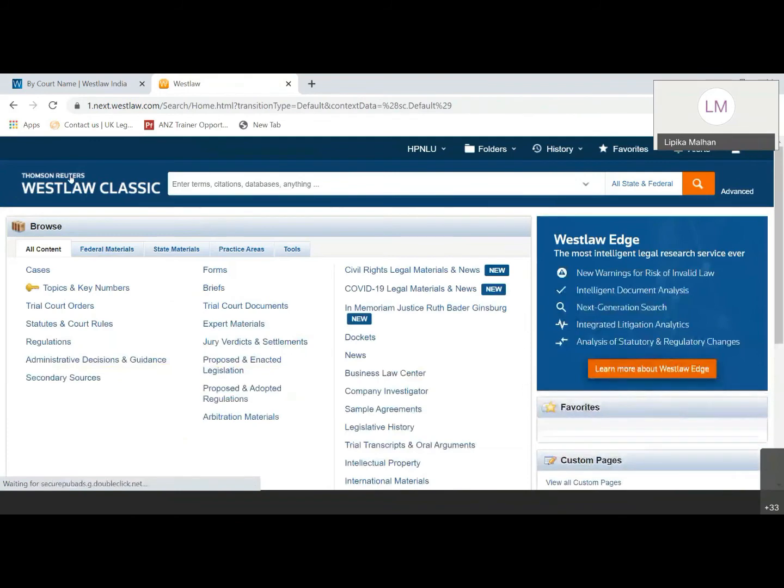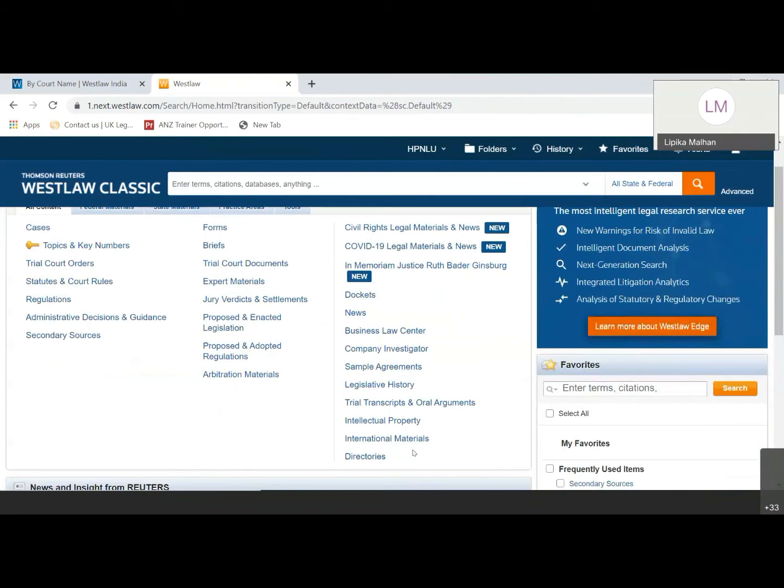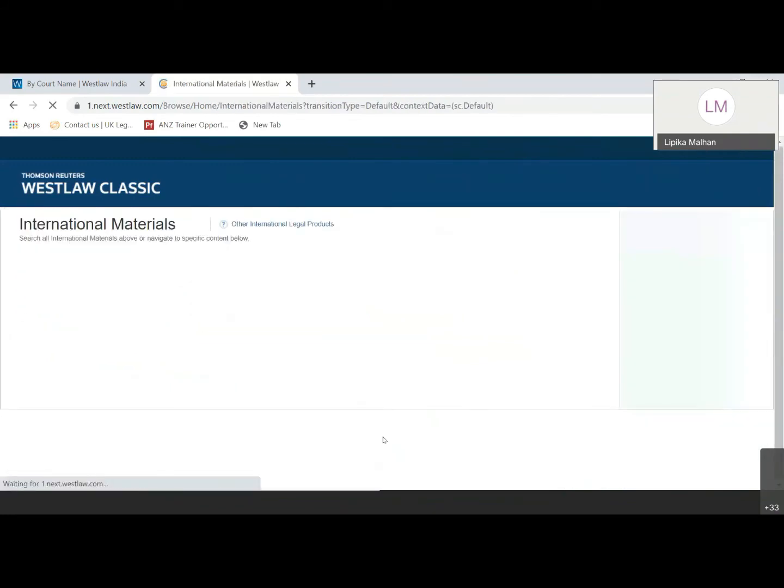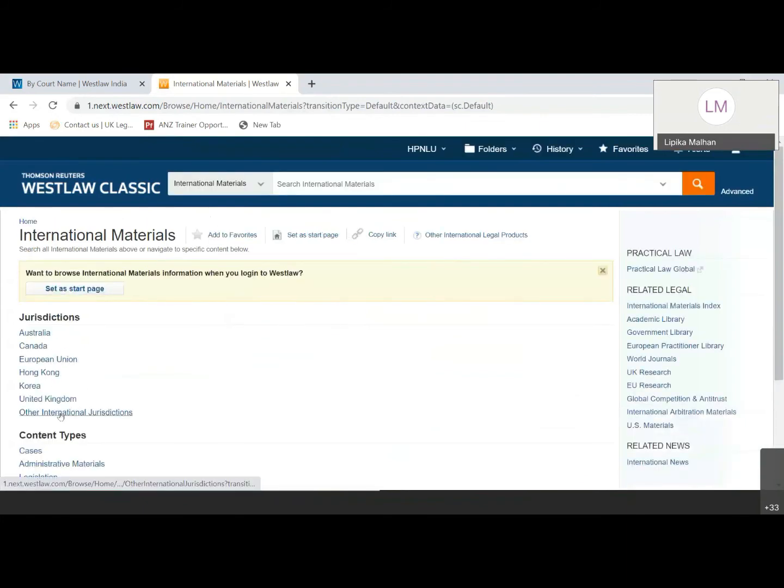Apart from US, it also covers other international materials. As I told you, Australia, Canada, Hong Kong, Korea, and other jurisdictions also are covered. When you are on this page, you scroll down a bit, there is an international materials tab which is available. When you click on that, you will find the rest of the jurisdictions which are covered. This will have all of these, including UK and European Union. In case somebody wants to search only international materials, they can do that here on this Classic platform, and they do not miss out results on UK, EU. So that's the reason for the repetition. And these are a couple of other international jurisdictions which are covered.